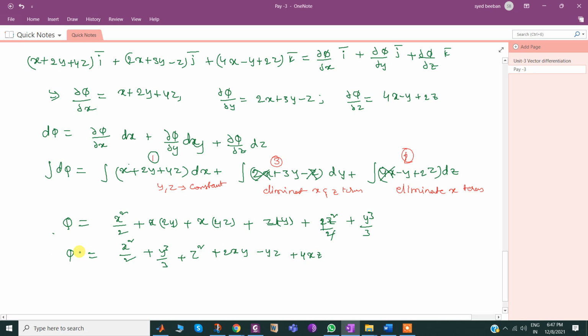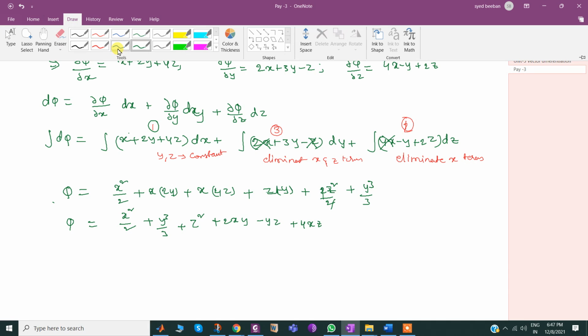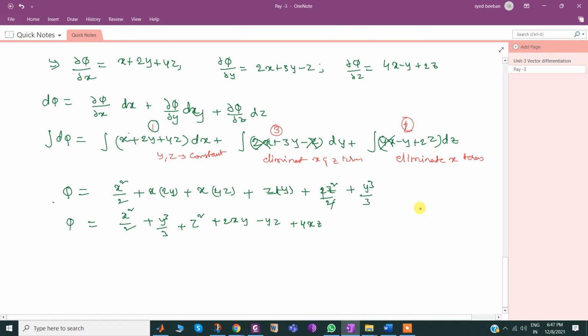Understood now? Sir, please explain that step once again. Which one? Elimination of constants. Okay, then I may try with another order. Let me choose another order. Here first I tried with respect to dx first priority, dz second priority, dy third priority. Suppose if I change the order, then you may come to know that. Let us check that.